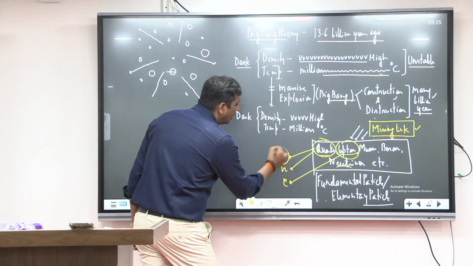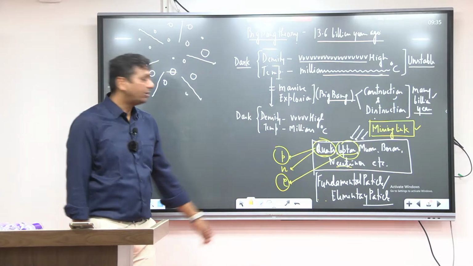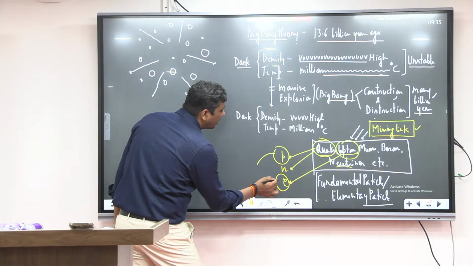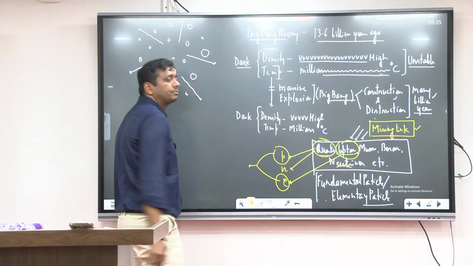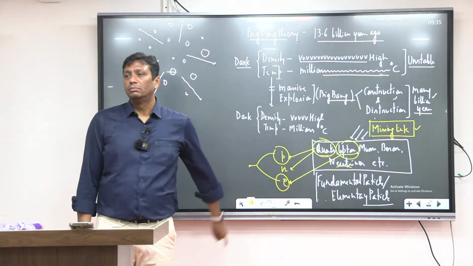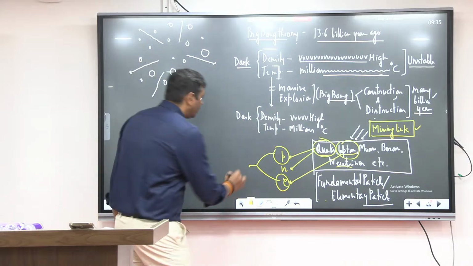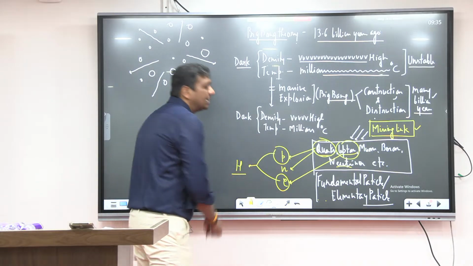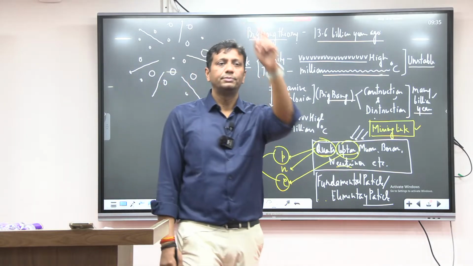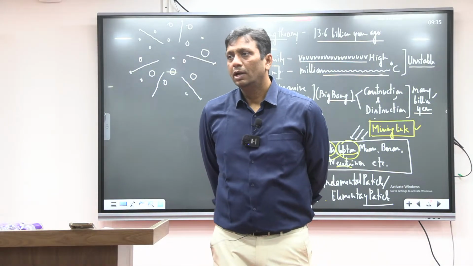Now see guys, one thing. 1 proton and 1 electron. See guys, see here, this one is interesting. When 1 proton and 1 electron fuse together, what do they form? Which element forms because of 1 electron and 1 proton? Which element has 1 electron and 1 proton? Hydrogen. So ultimately, I can tell you the first element hydrogen formed in Brahman, and it is the first element in chemistry also. Acha, you tell me.